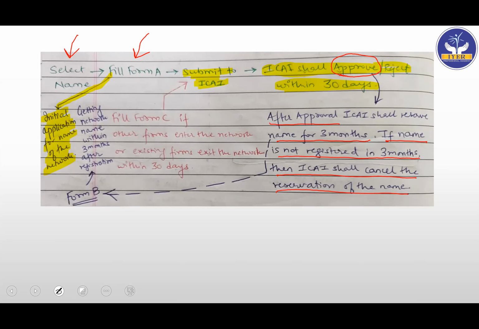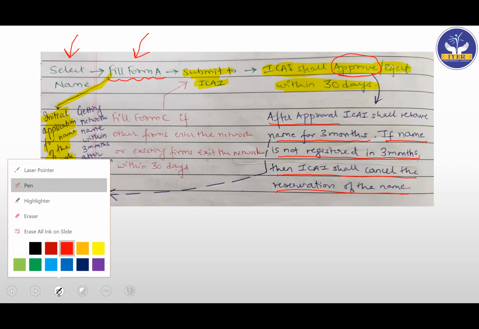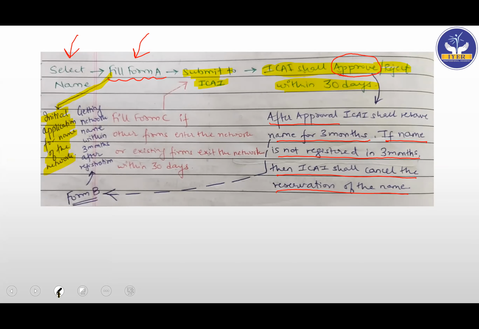Then in form A, you had just given the form for the name. But after registration, you have to again fill one more form telling ICAI that, see, you gave us 3 months for registering and you had kept our name in reserve category.